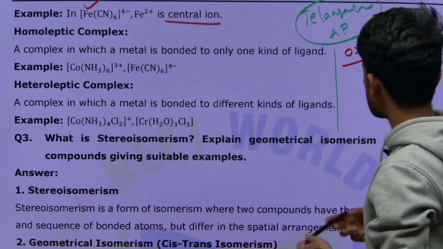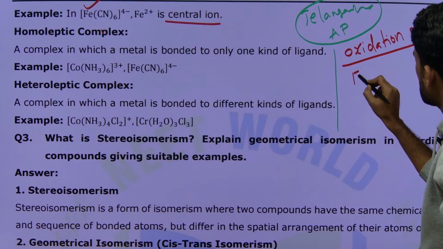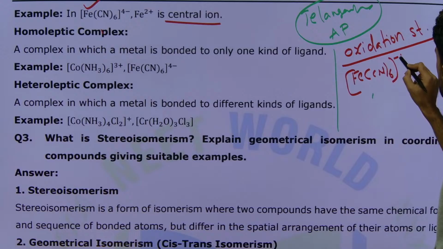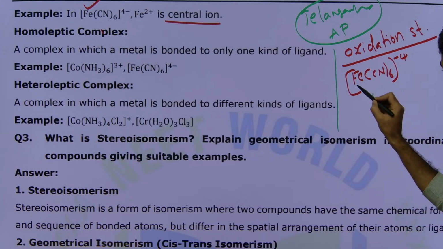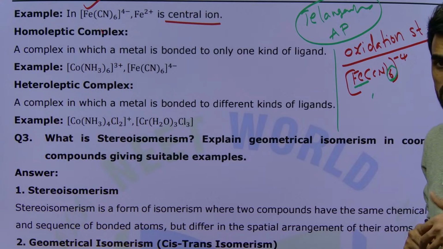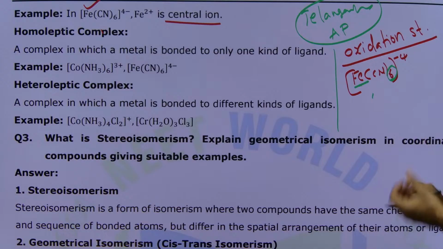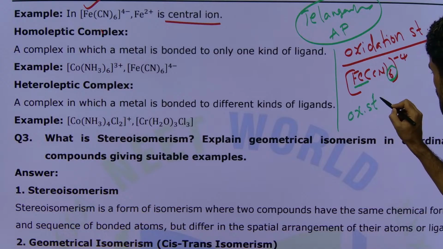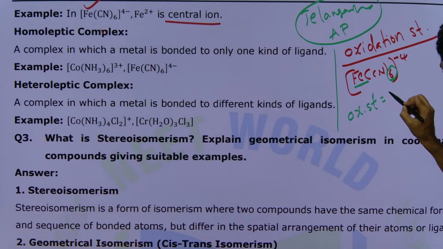For example, here I am writing [Fe(CN)6]4-, which we have right now. What is the coordination number for this? It is 6, by looking at the number of ligands. Now if I ask what the oxidation state of this iron is, consider it as X.